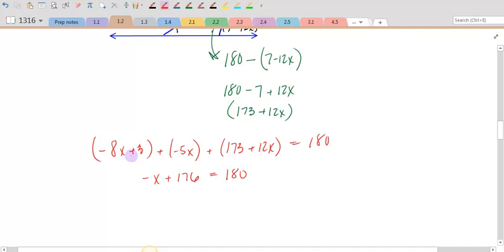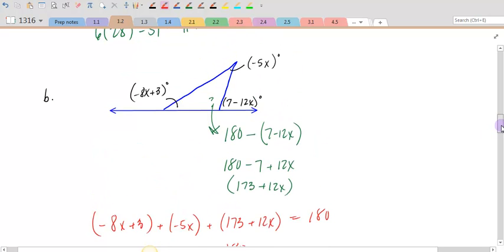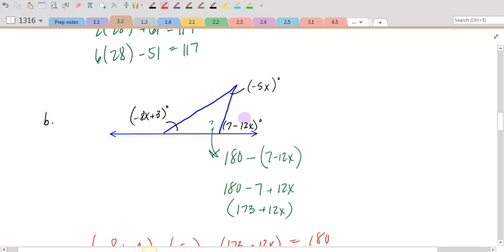So again, all I did was simplify the left-hand side. Now I'm going to subtract 176 over to the right, and I get negative x is equal to positive 4. Then if I divide both of these things by negative 1, I end up with x equals negative 4. We take what we found x to be, and we replace it in each of these values up here.